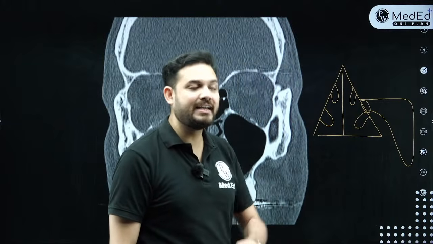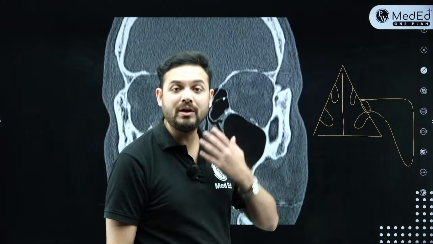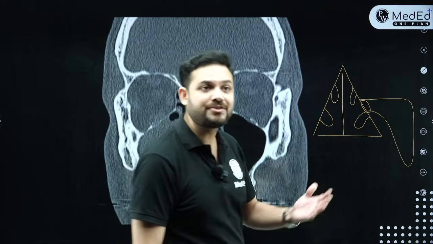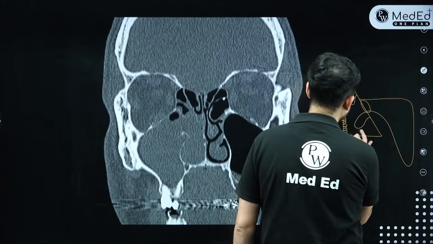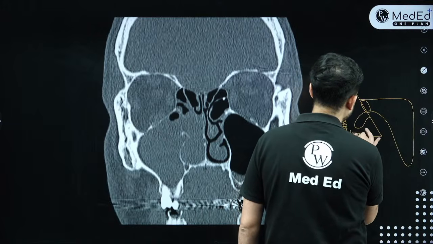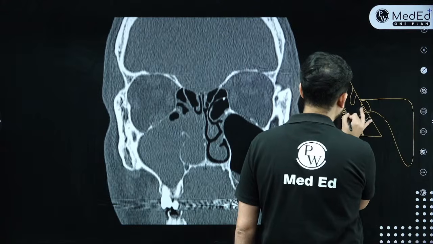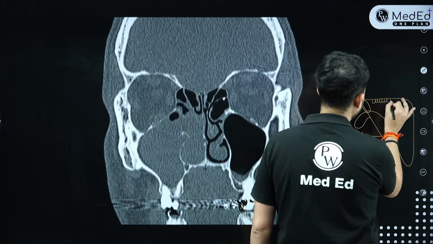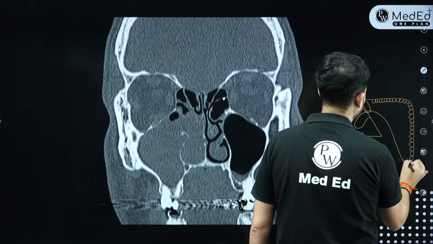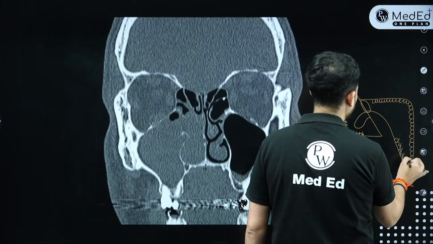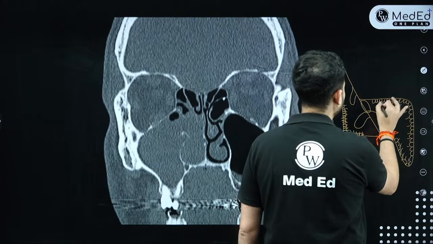Now what exactly is the lining of your nasal cavity? The whole nasal cavity is lined by pseudostratified ciliated columnar epithelium. Whole of your lining of the nose is pseudostratified ciliated columnar epithelium. Right? Same lining is there in our sinus also. Even our sinus has got the same lining of pseudostratified ciliated columnar epithelium. Correct? Now, what happens is, what do you understand by a polyp?